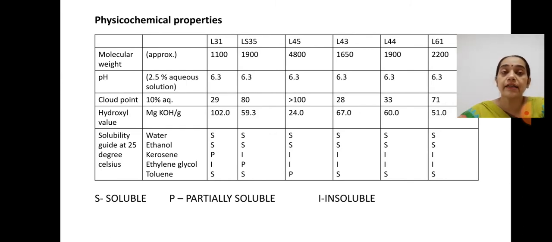For example, all from L31 to L61 are soluble in water as well as ethanol. Means they have solubility in water, but they are insoluble or partially soluble in kerosene, and they are also soluble in toluene. It indicates that they exhibit solubility in aqueous as well as non-aqueous solvents. However, L45 has partial solubility in toluene.